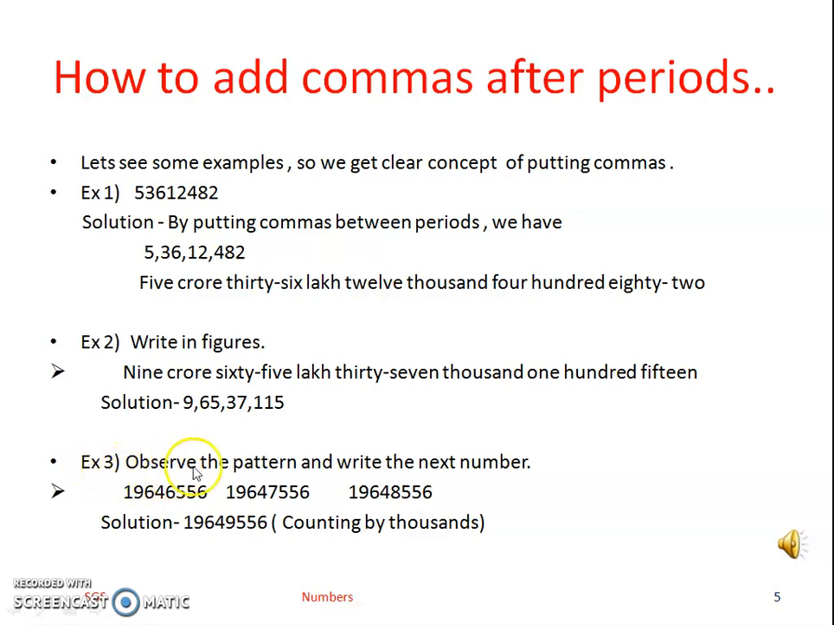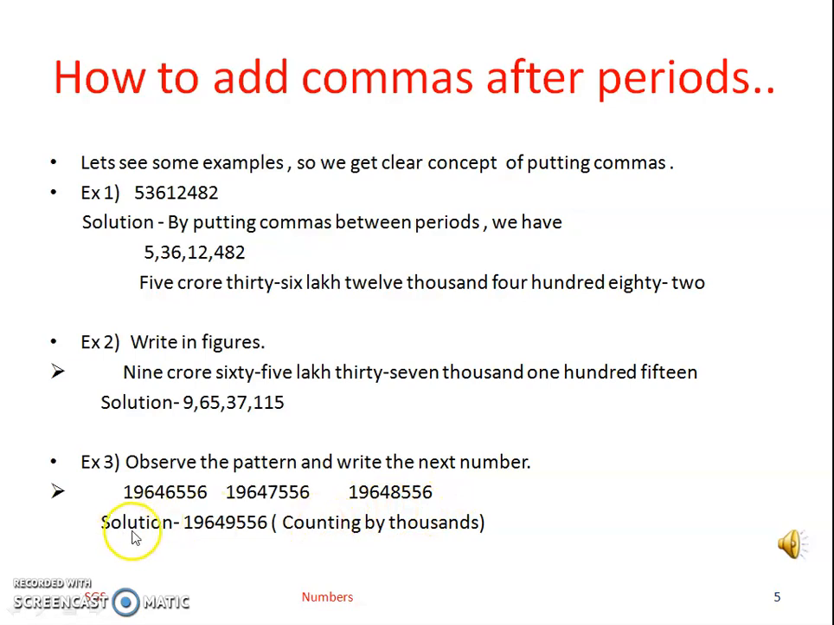In example 3 we have to observe the pattern and write the next number. What do we have to do? We have to observe the pattern. So we are given 3 different numbers. 1 crore 96 lakh 46,556, and the second number is 1 crore 96 lakh 47,556, and the third number is 1 crore 96 lakh 48,556.